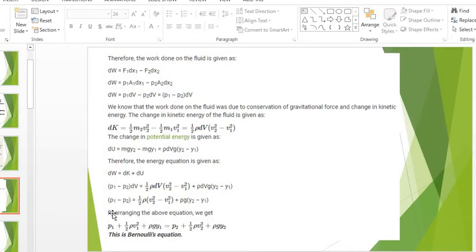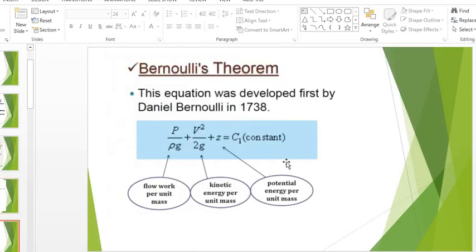We just remember this equation. See, this is the equation. Actually here you will see the density will clear, then you will get pressure head plus velocity head plus potential head. So remember this Bernoulli's equation is P upon rho g, and rho g is gamma.